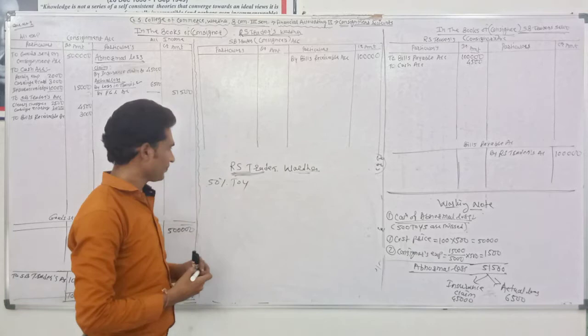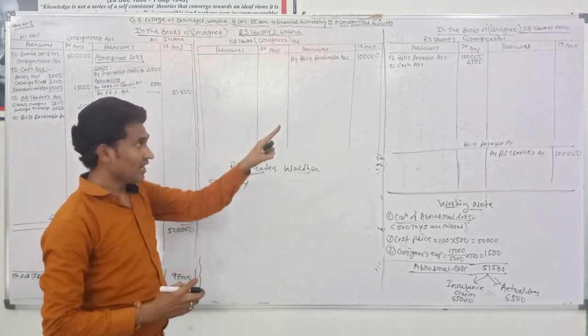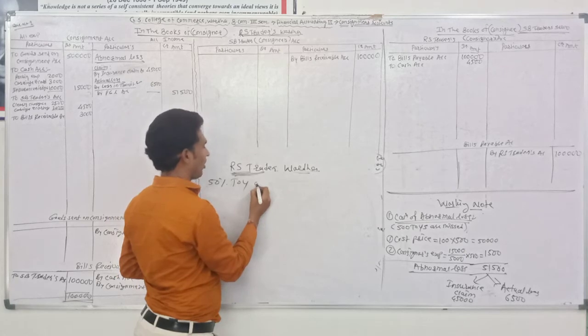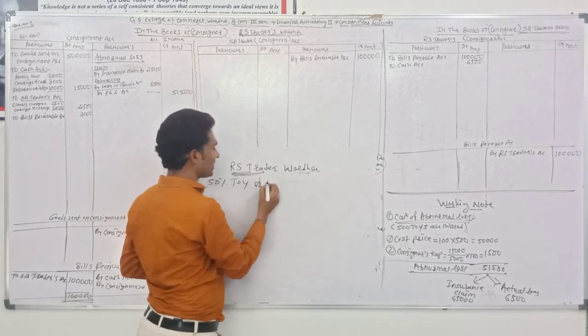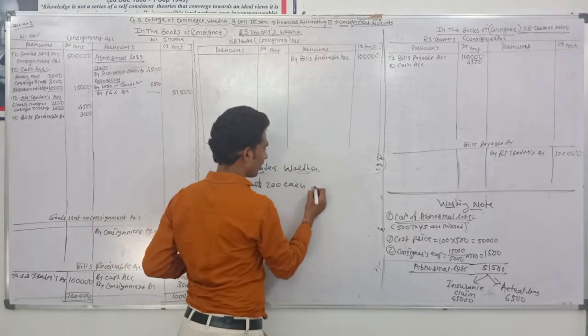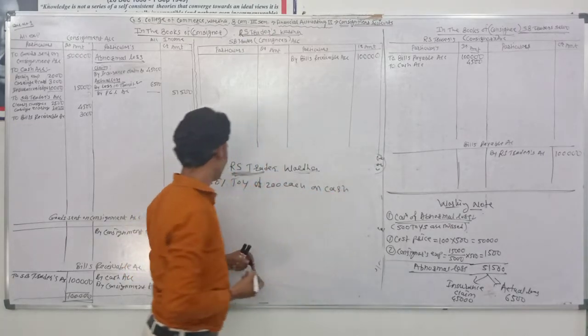Listen very carefully. SB Traders sold 50% of the toys at rupees 200 each on cash.